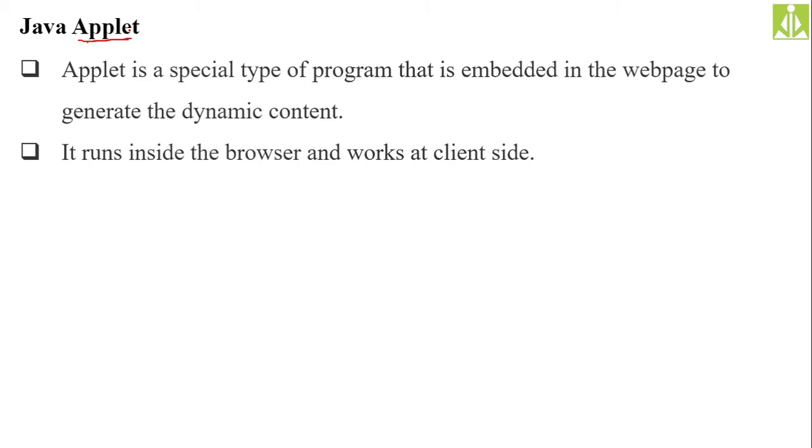So applets come under core Java, and it is a special type of Java program that is embedded. Basically, when you create an applet, the applet will be embedded inside a web page. Like a small utility or a small tool, it gets executed in your web page to generate dynamic content. Most of the time websites are static, and in order to add dynamic content, applet is one such approach. Using applets we can add dynamic content to our web page, or web application.